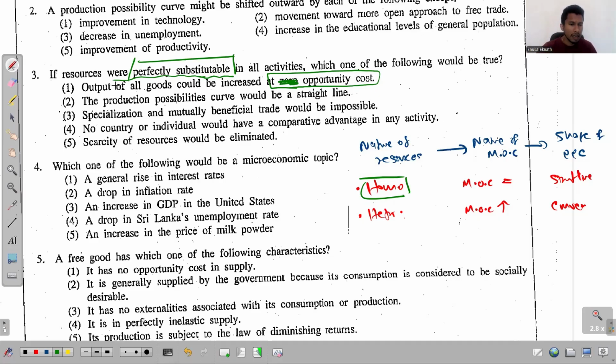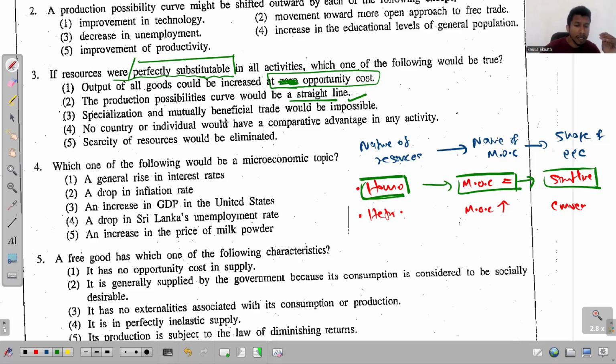That's the only thing. The second one, the production possibilities curve should be a straight line, 100% true. The reason behind this is this. When resources become homogeneous, when they become identical to each other, the marginal opportunity cost will be constant, and as a result, there will be a straight line PPC. So that's the connection. But we will go through the other points as well.